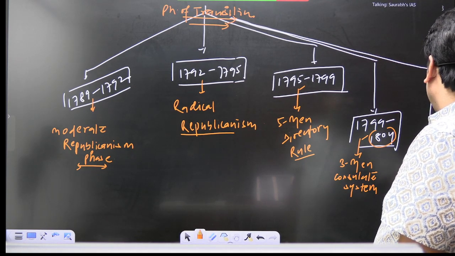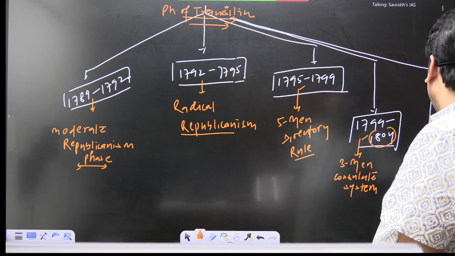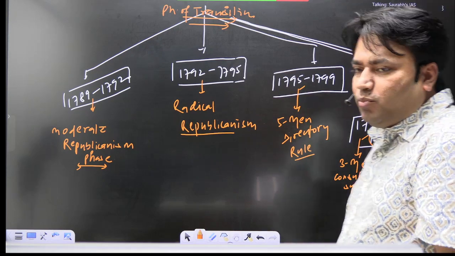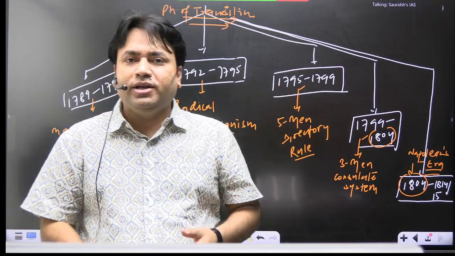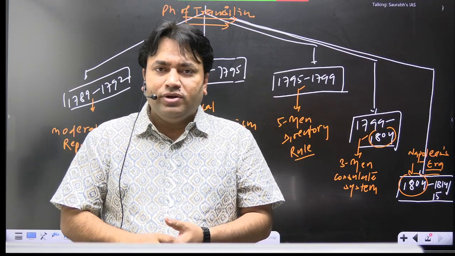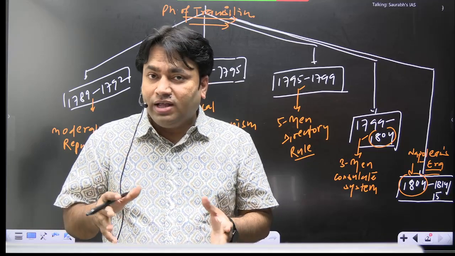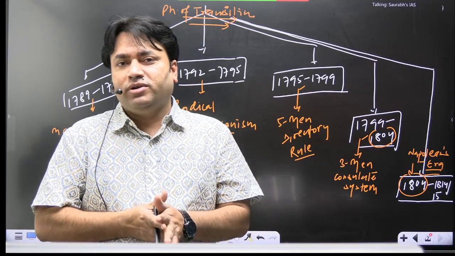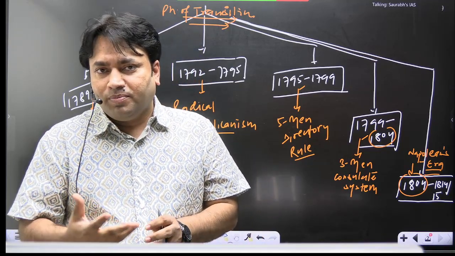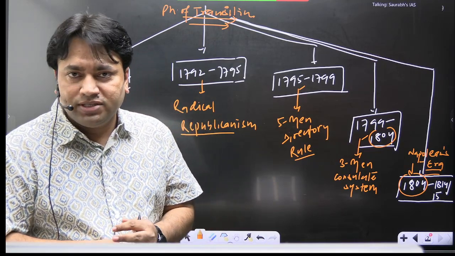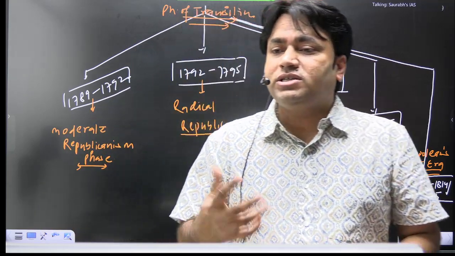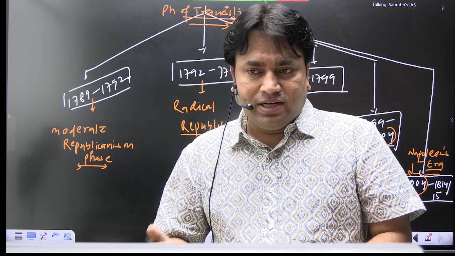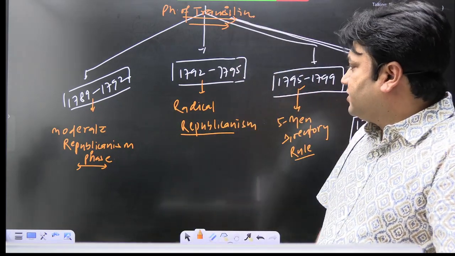This phase in French history is known as Napoleon's era. 1804 to 1815 was the period where Napoleon influenced not only France but the entire Europe. He is known for his military victories. He is also known for the Napoleonic Code. We will discuss Napoleon in detail, and that is part of our discussion.